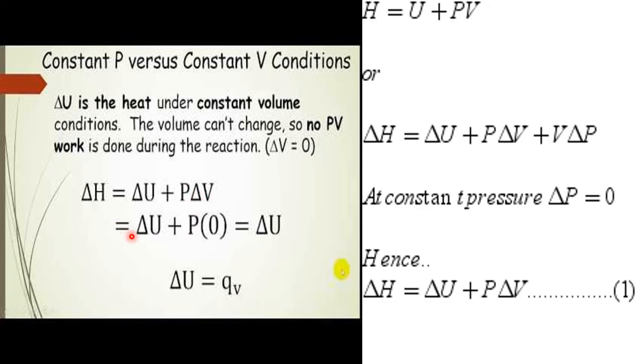Enthalpy change is nothing but a change in the internal energy, which is equal to what? Whatever energy is there associated, that's all, at constant volume. Okay, so change in the enthalpy is nothing but a change in the internal energy at a constant volume. Okay, right.